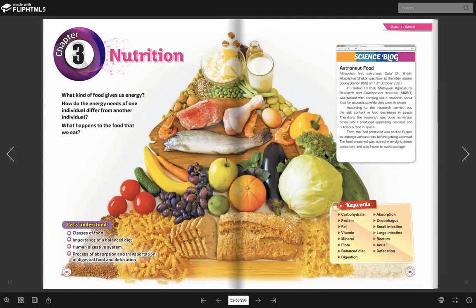Why? Because this consists of vegetable and fruit. Maybe fruit is okay, but for vegetable, some of you may be reluctant to eat, but it's all right. So in this topic, we are going to study in detail what will happen to all these food when we eat them.